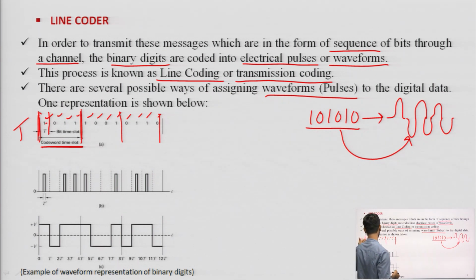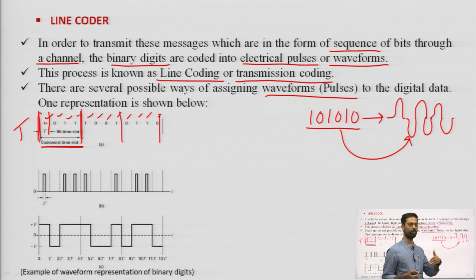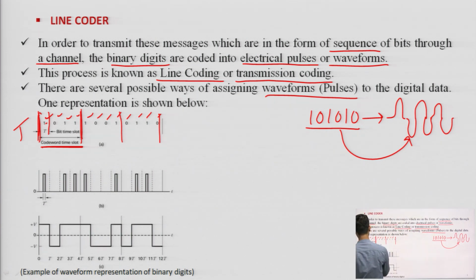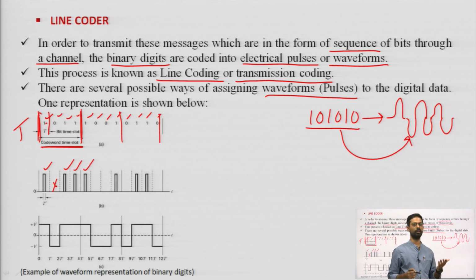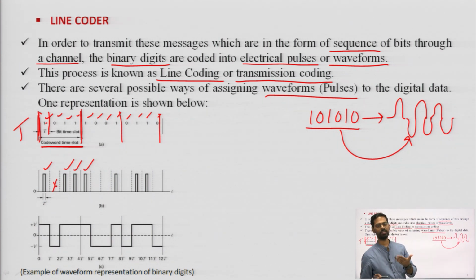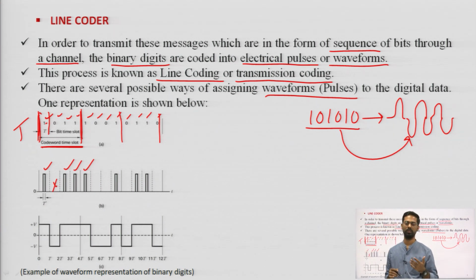Then we can convert these bits into waveforms. For bit 1 I can represent that some pulse is present, for 0 some pulse is absent, and again for bit 1 the pulse is present. Wherever bit 1 is coming, at that time we can say that the pulse is present, and if 0 is coming, then I can say that the pulse is absent.